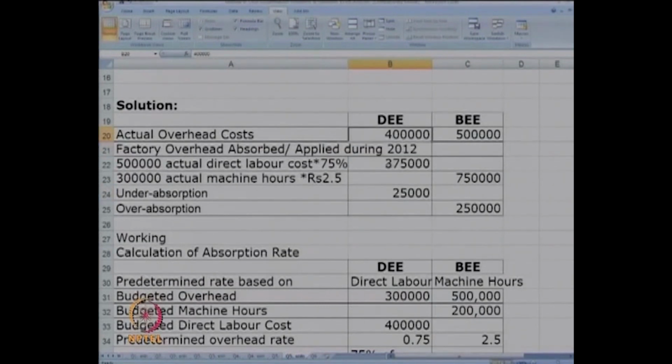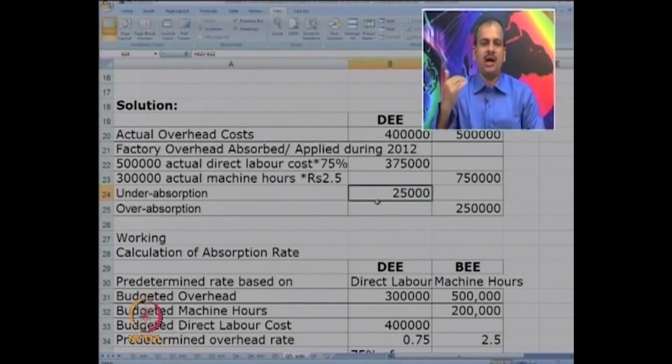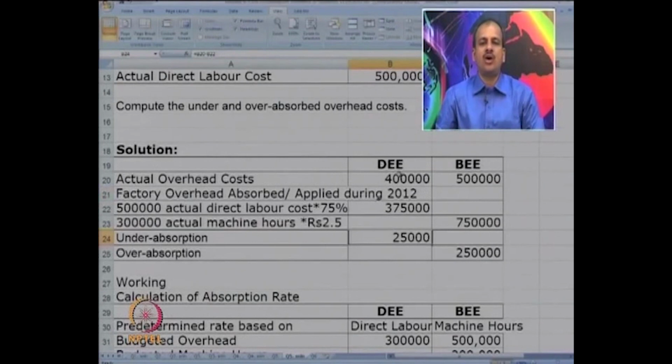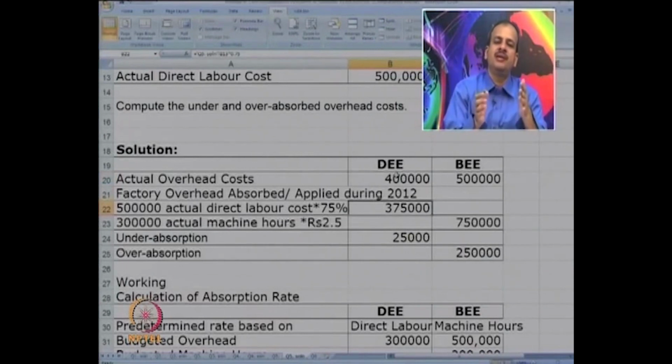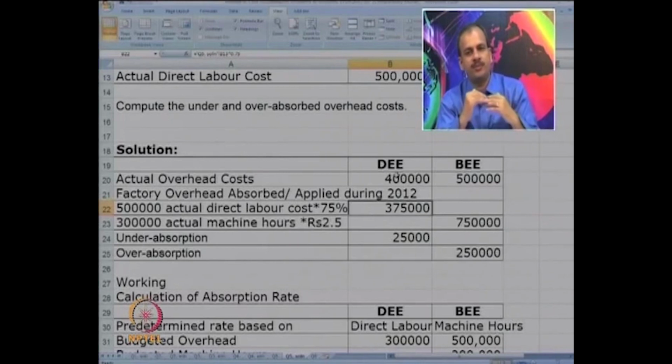Our system is to charge the cost at 75% of actual labor cost. So 5 lakh into 75%, we have charged 375. There is under absorption to the tune of 25. Now, in the accounting system, the cost recorded is 4 lakh, whereas to the customers you have charged only 375. So 25,000 will remain as under absorbed.